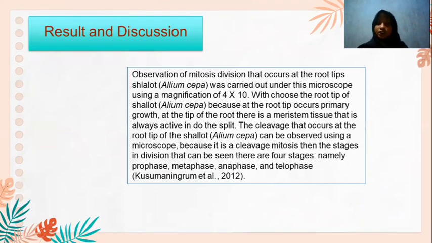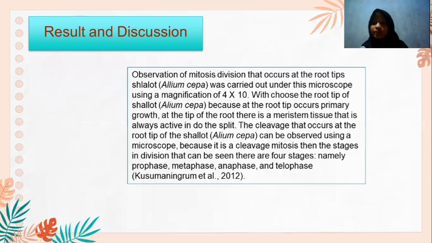Observation of mitosis division that occurs at the root tips of shallot, or Allium cepa, was carried out under the microscope using a magnification of 10 times. We chose the root tips of Allium cepa because primary growth occurs at the root tips. At the tips of the roots, there is a meristem tissue that is always actively dividing.